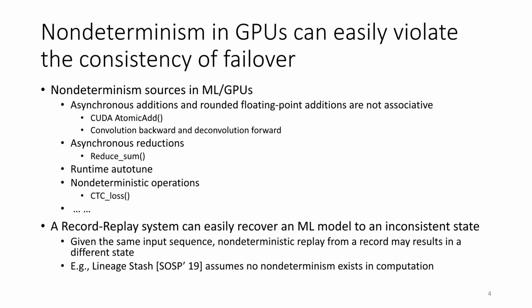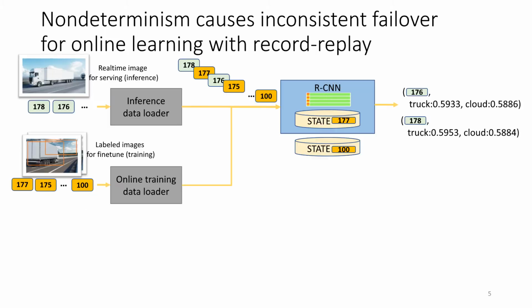This inconsistent ranking during failover is because of GPU non-determinism. Specifically, in GPU multithreading, GPUs need to randomly schedule the addition of tensors, but the addition of rounded floating point numbers is not associative. Therefore, even given the same input sequence of training data, the replayed model can often give a different predicted ranking result. Hence, traditional record replay fault tolerance systems like lineage stash often assume no non-determinism exists in computation. We give an example to illustrate how record replay systems fail to handle non-determinism.